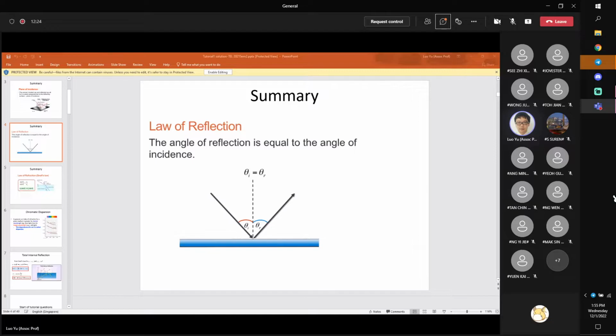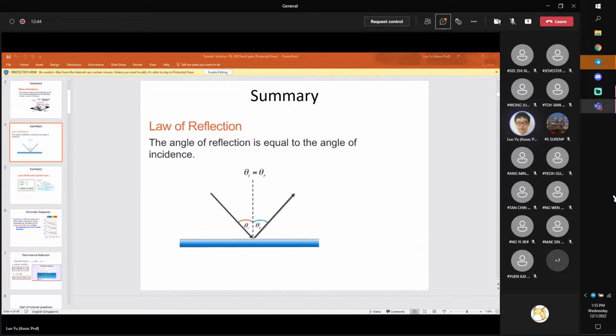Any question about the law of reflection? Okay, if not, then I will have a question for you. I hope every one of you will try to look at this. This shows a general case where my light is obliquely incident upon the surface.